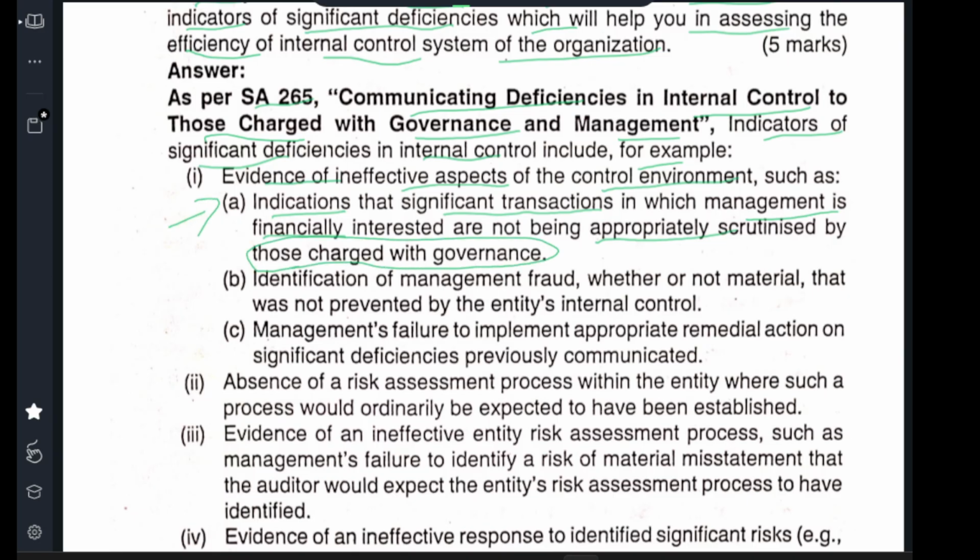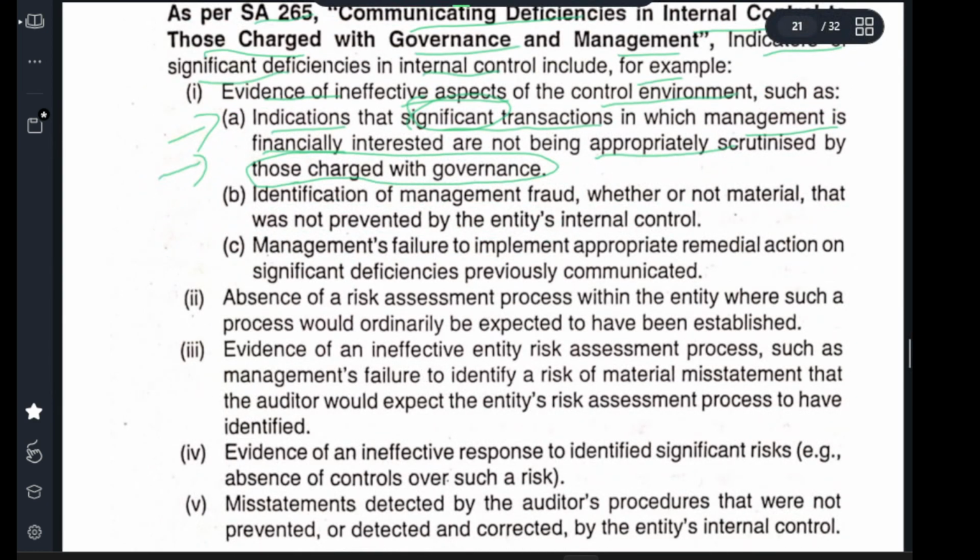So you are seeing some indication. What is the indication? Some transactions. What kind of transaction? A significant transaction, which is to be scrutinized by those charged with governance. But the management-interested persons are doing the transaction, and those charged with governance are not seeing this transaction. This evidence suggests some kind of mistake may occur, so you should see through it, and if that is happening you need to show some evidence.